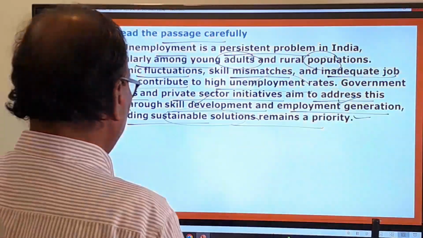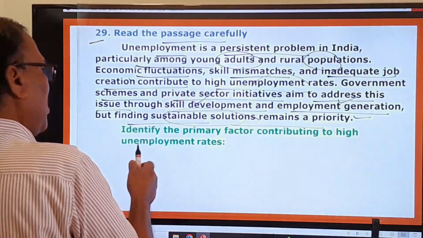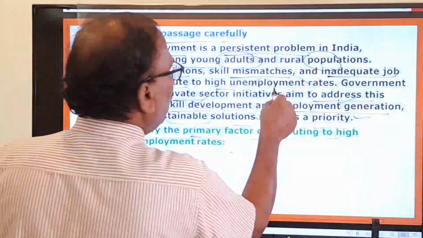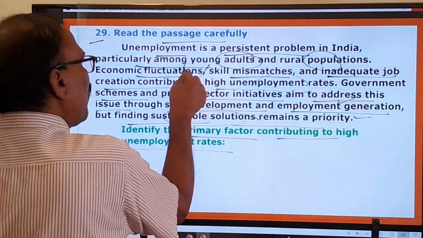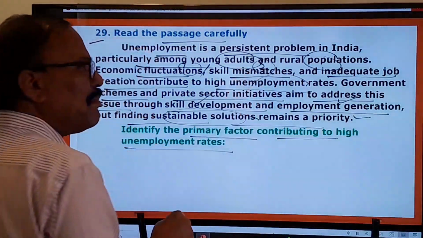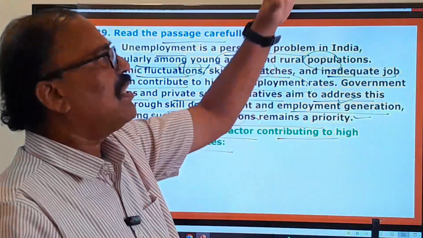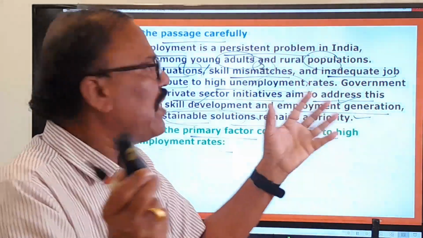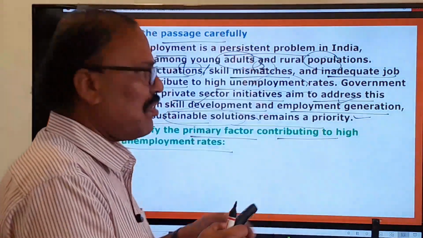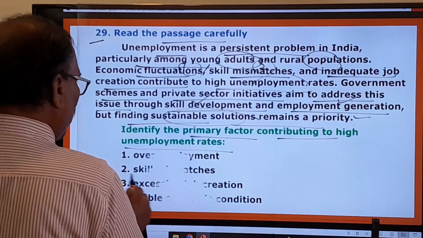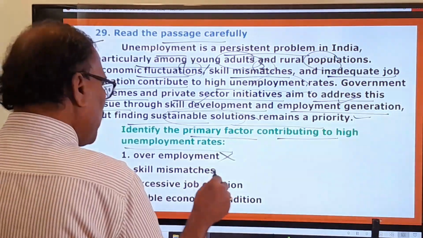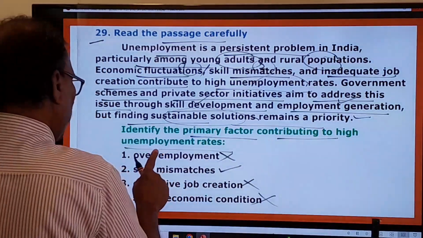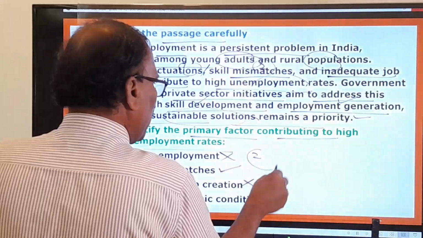This is the small passage, and now the question is: identify the primary factor contributing to high unemployment rates. Economic fluctuations, one point. Skill mismatches. Skill mismatches means jobs are different, skills are different. When jobs are different and skills are different, that is called skill mismatches. Here you pay attention. Overemployment, no. Skill mismatches, this is there. So the first one, third one, and fourth one are wrong. Only the second one is the right one.